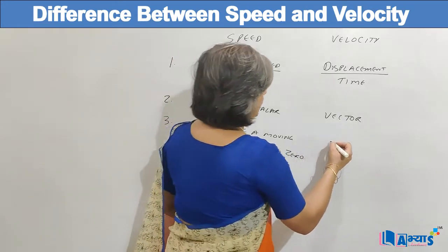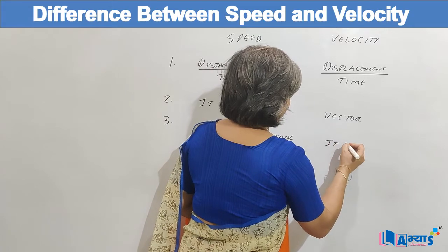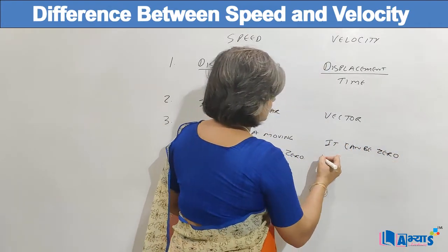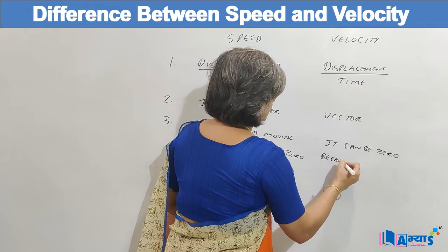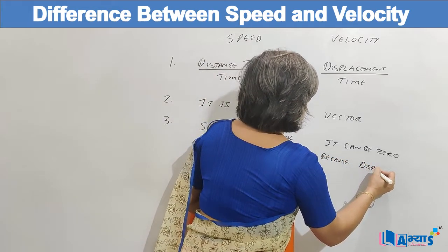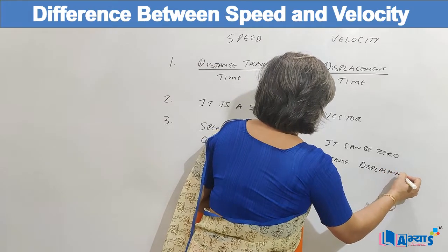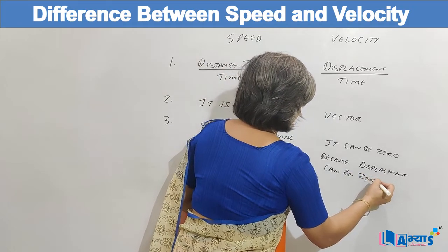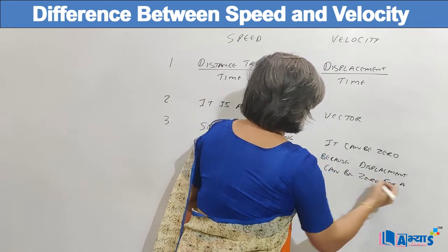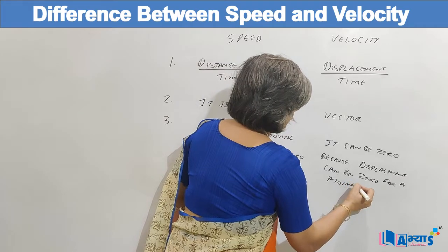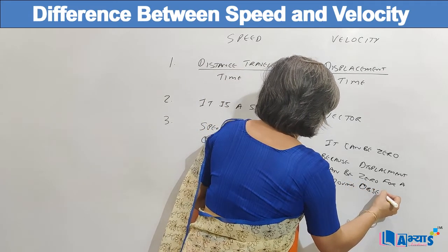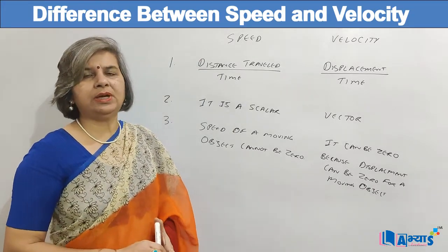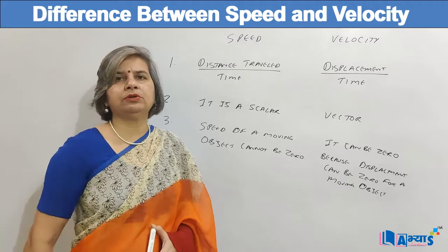But velocity can be zero, because displacement can be zero for a moving object. As displacement can be zero, velocity can be zero.